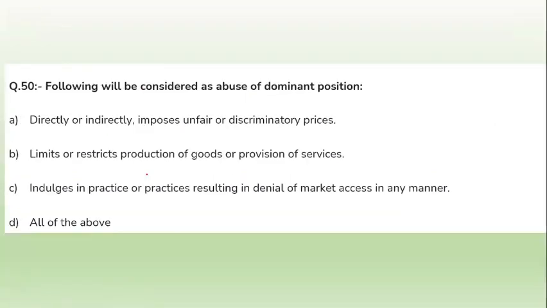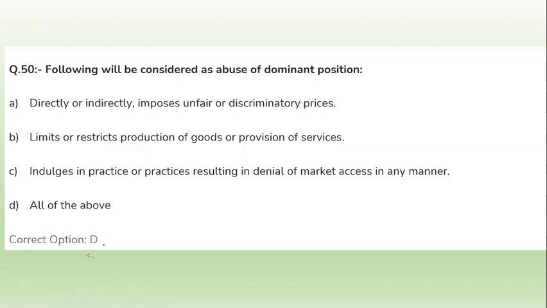The following will be considered as abuse of dominant position. Option A, directly or indirectly imposing unfair or discriminatory prices. This is an abuse of dominant position. Option B, limiting or restricting the production of goods and provision of supply. This is also an abuse of dominant position. Indulgence in practices resulting in the denial of market access in a manner. So option D is the correct answer. These all come under abuse of dominant position.